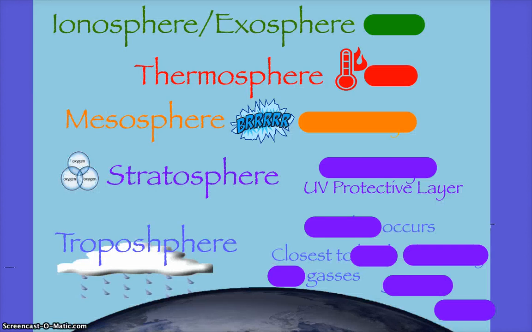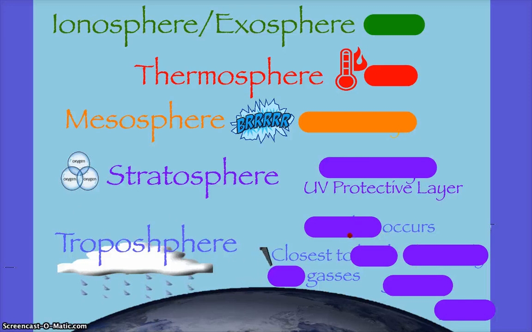Spheres, layers is the foundation for understanding everything we're going to be covering, and everything we're actually going to be covering is right in these two layers. The rest is just things you have to know. This diagram has come up on the AP exam several times, but we're going to start, here's Earth, so we're starting with the layer closest to Earth that represents the atmosphere, which is the troposphere. So looking at the diagram, what do you think happens in the troposphere? Look at it. Rain. Weather occurs.